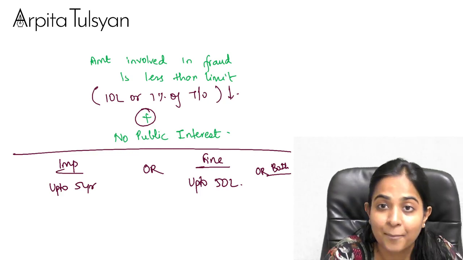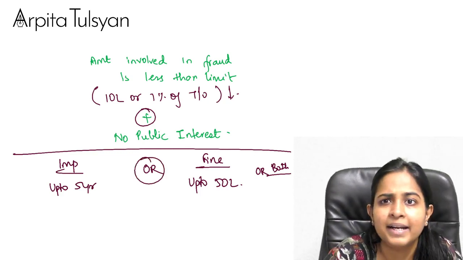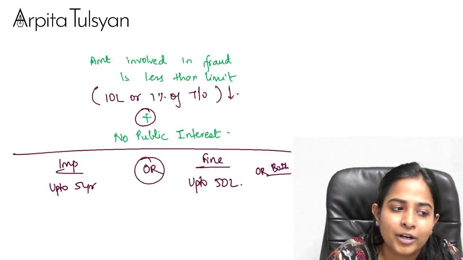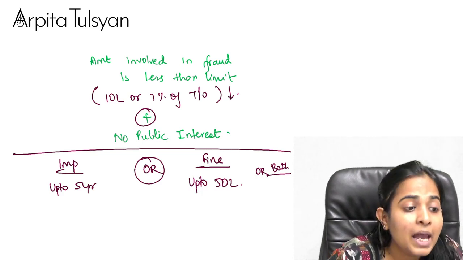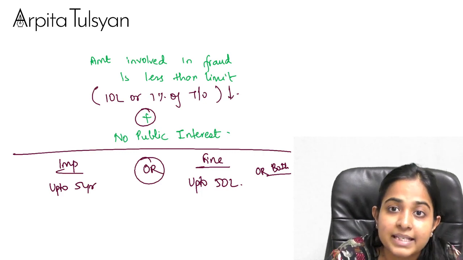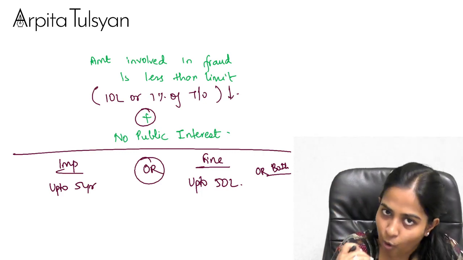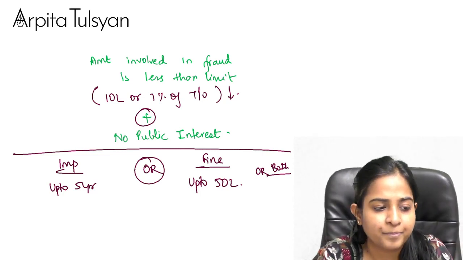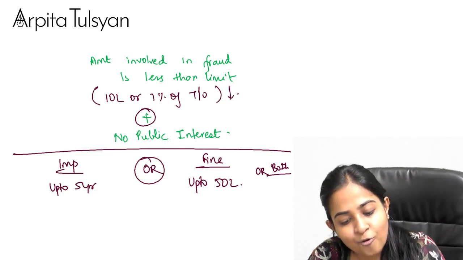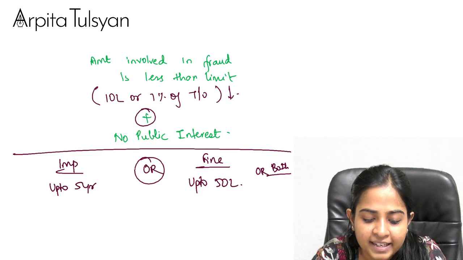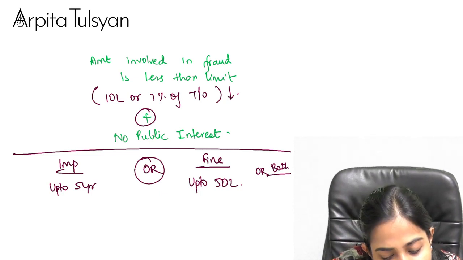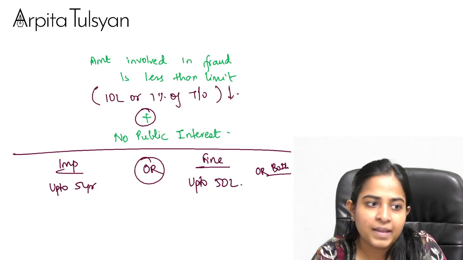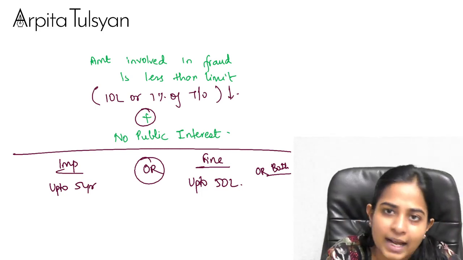This is compoundable because imprisonment is not mandatory. But when will this be applicable? This will be applicable when you have done a smaller fraud and it does not involve public interest. Ma'am, doubt: what if it involves public interest? Then 447 is not applicable.